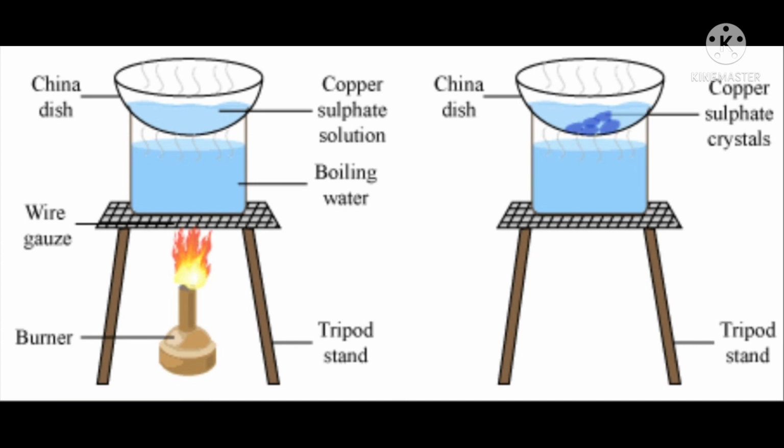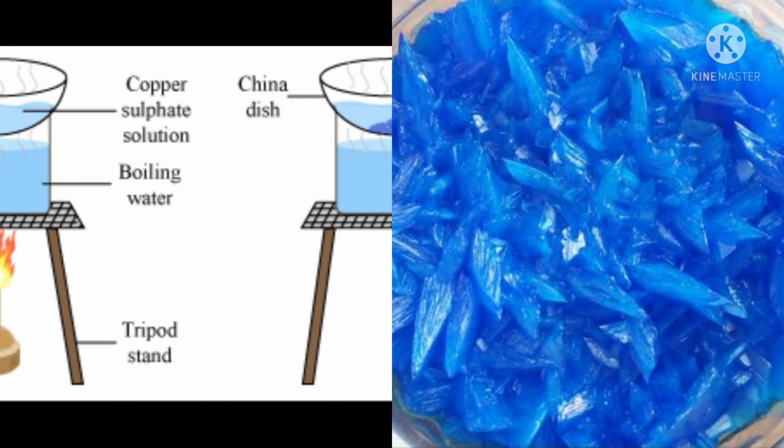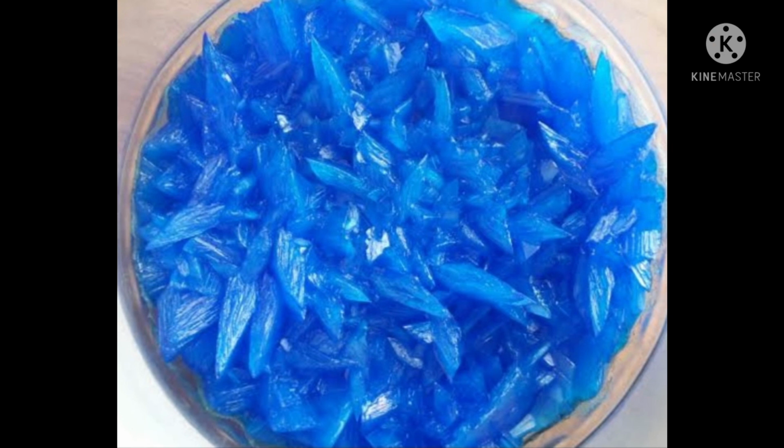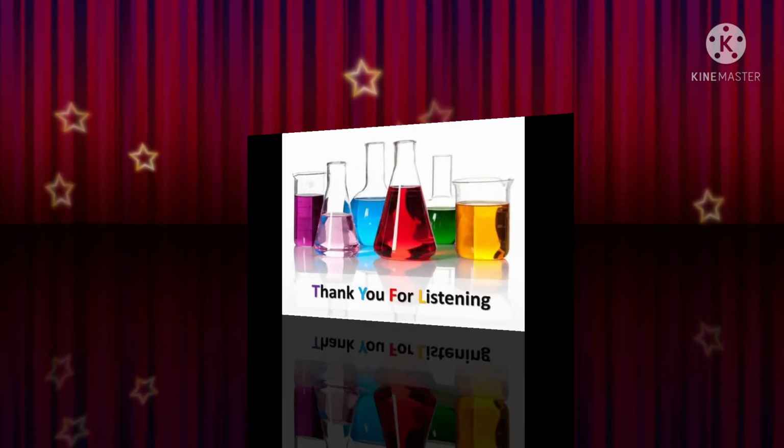By this method, large crystals of pure substance can be obtained. The crystals of common salt, sugar, alum, etc. are obtained from the solution of these substances in water by the process called crystallization. Crystals of copper sulfate are formed by the process of crystallization.